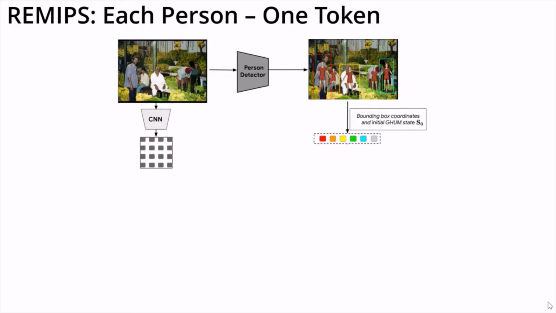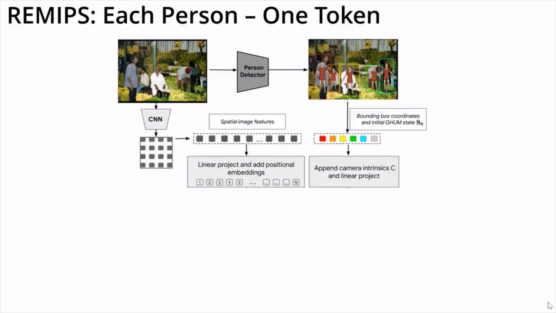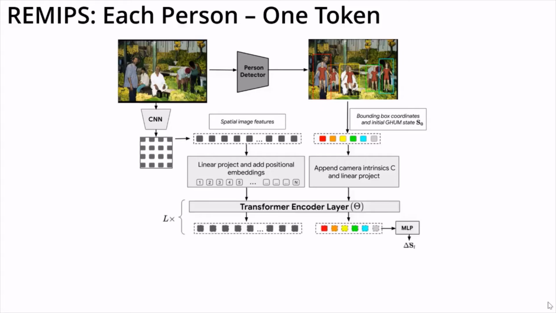On a separate branch, starting from the image, we run a backbone convolutional neural network architecture to extract spatial image features. Drawing inspiration from vision transformers, we also treat spatial image features as tokens. While image feature tokens require positional encoding to keep track of their order, the person tokens are treated as an unordered set. To concatenate the two sequence representations, we linearly project each of them to a common dimension space.